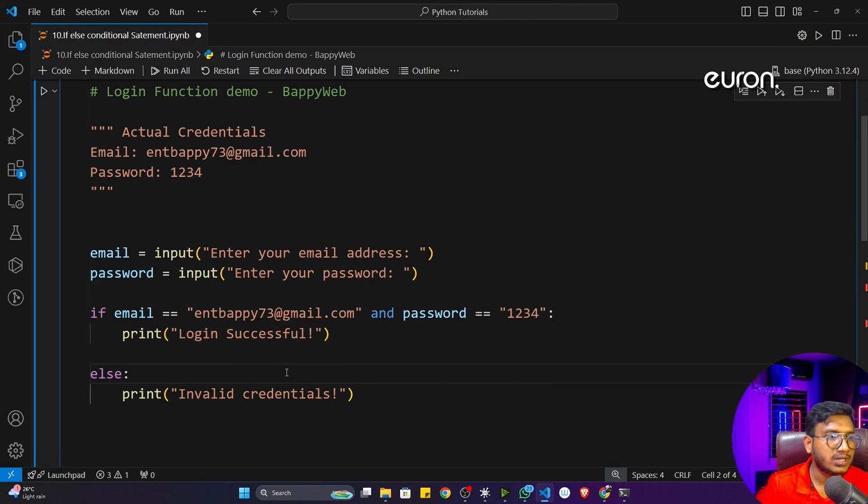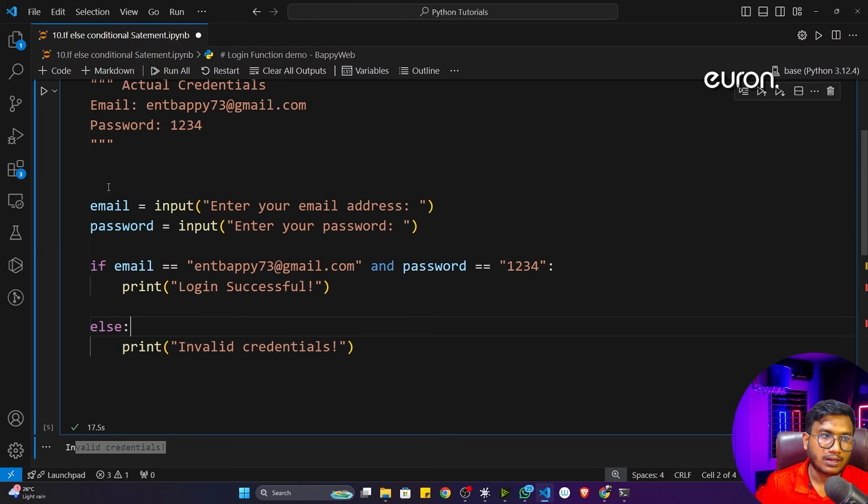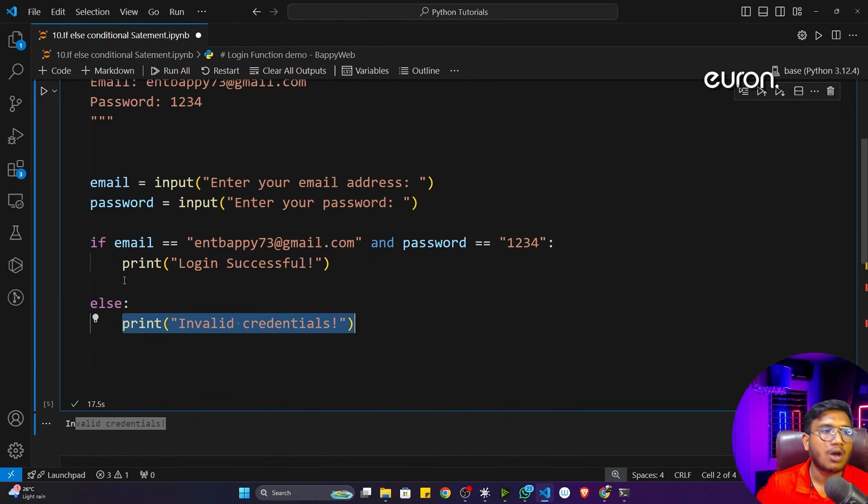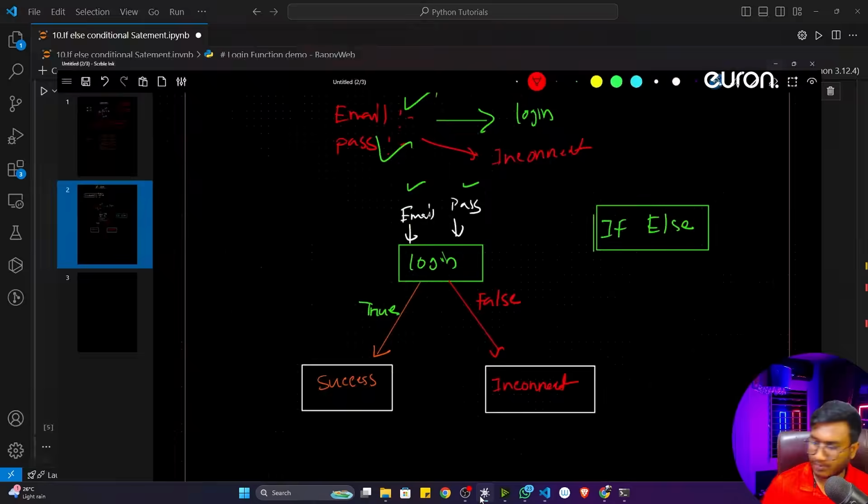So here I think you have noticed we only have two situations. If it is matching, then it will give you the permission. Otherwise, it won't give the permission. Only two conditions you can check. Here we are only checking two conditions. But whenever you have more than two conditions, at that time what can you do? Let me give you one demo.